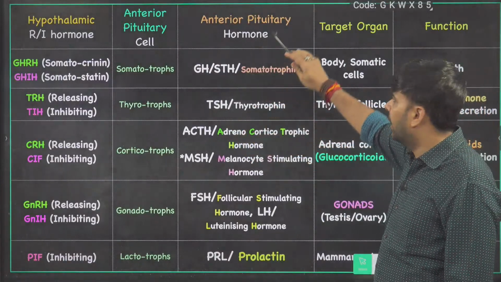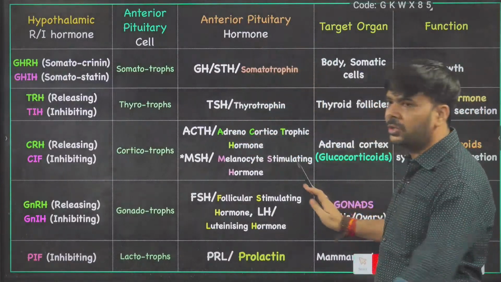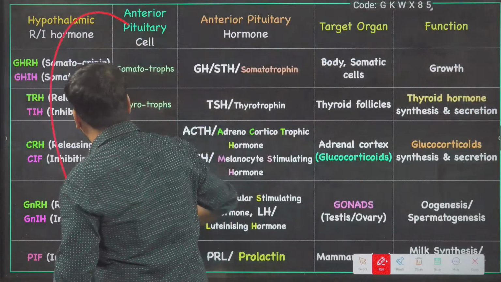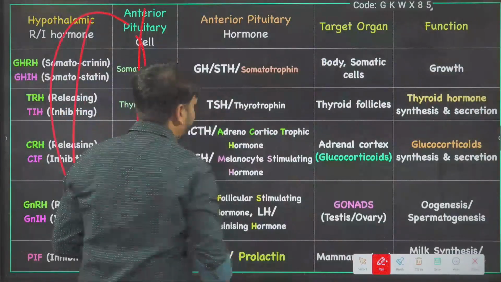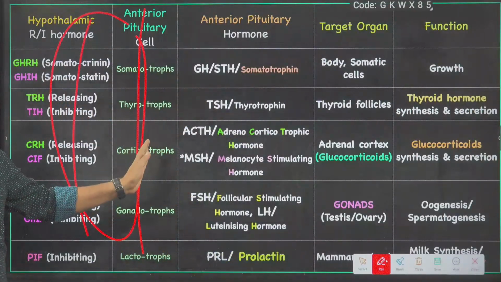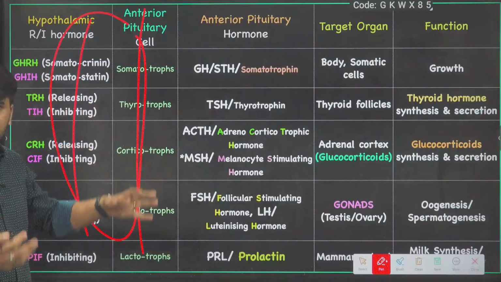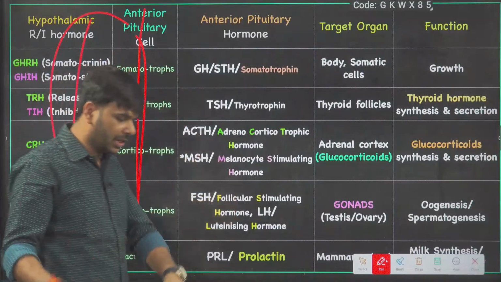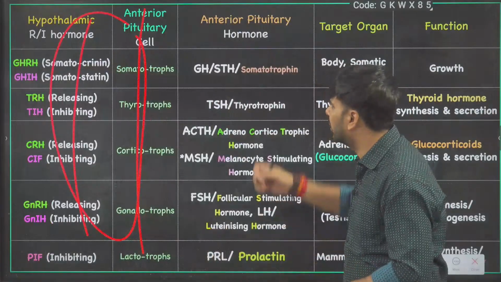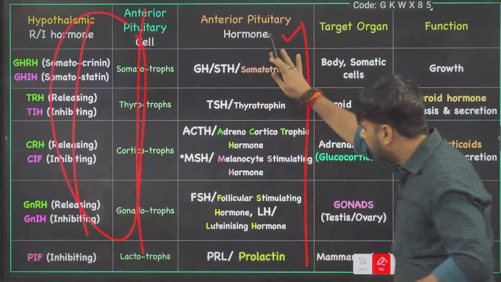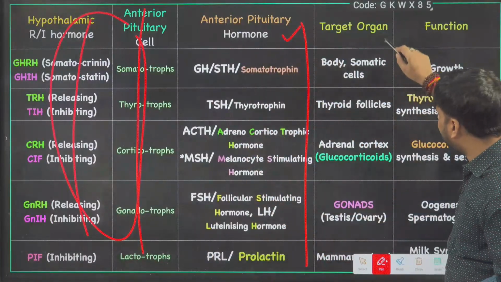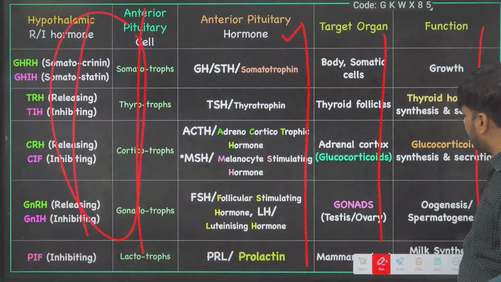If you want anterior pituitary, what hormones? No need to see these things. Yes, it is related to your topic, and in MBBS, for the NEET exam, it will be asked. But for your classes, you mainly focus on this line. These are the hormones, these are the target organs, these are the functions. Very simple, or not?